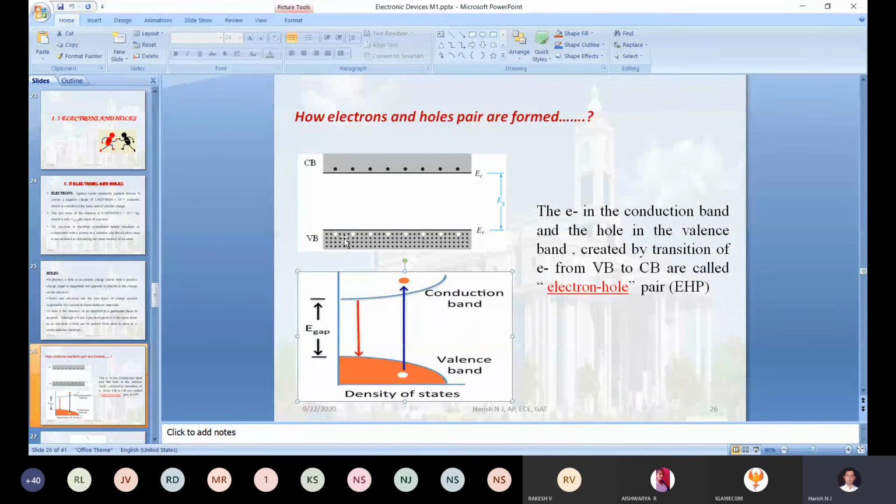But what about the second layer electrons, the third layer electrons, the fourth layer electrons in the valence band? Is 1.2 electron volt energy enough for those electrons to cross this barrier?